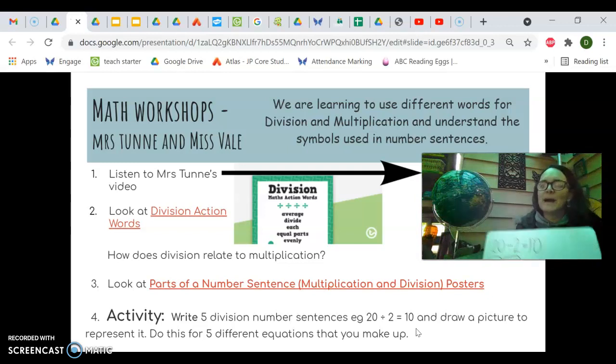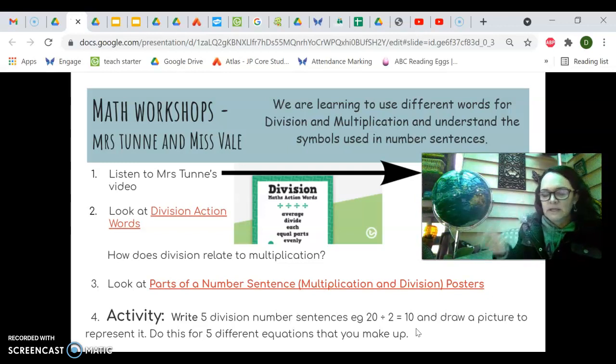So I would like you to come up with 5 different number sentences similar to that, with a division sign in the middle, and draw a picture to show me that you understand how to work it out. That is all you need to do for today's lesson.